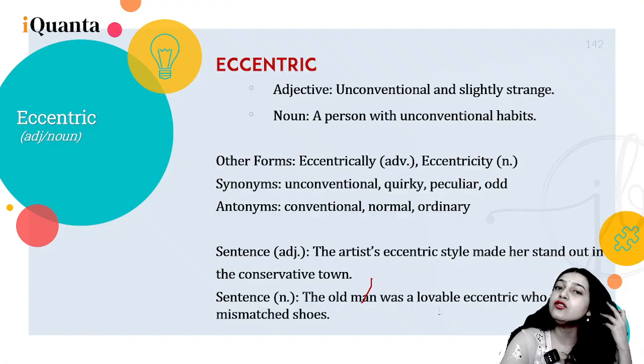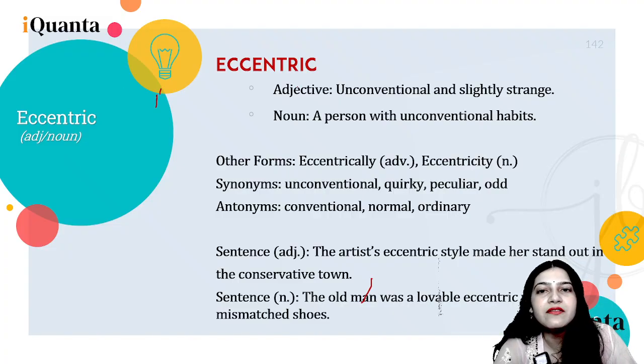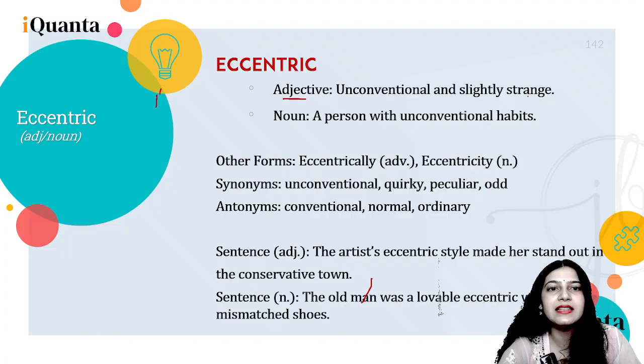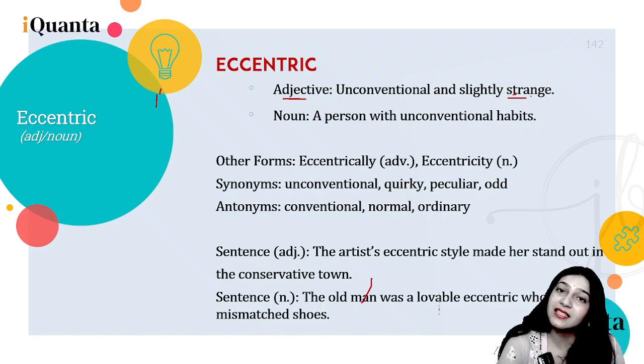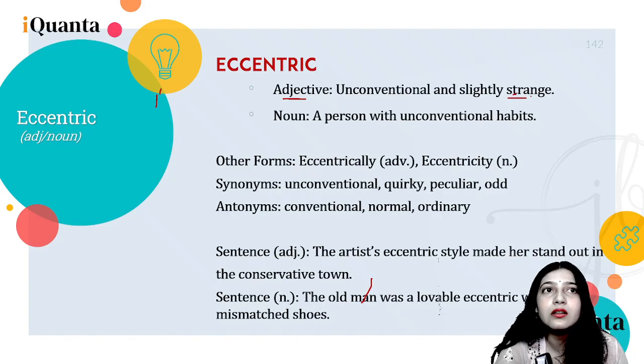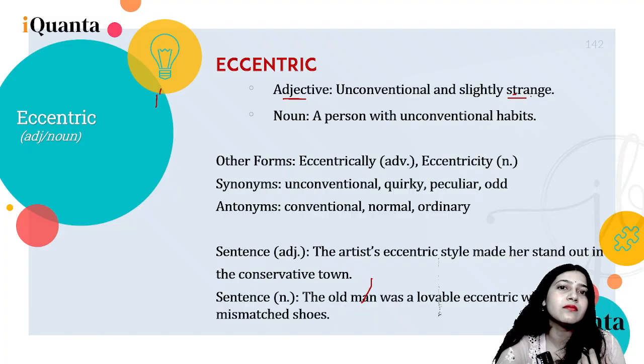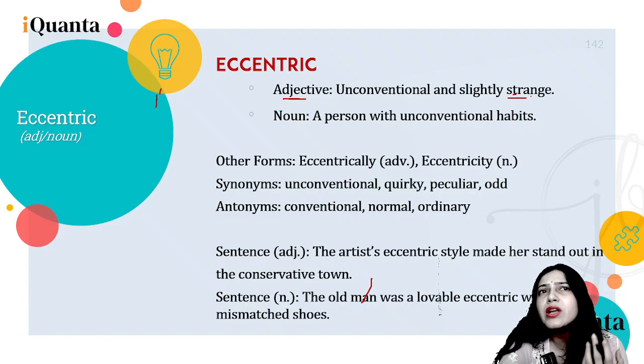Now, eccentric is unconventional if you look at the adjective, and slightly strange. Basically, these people are not irrational or harmful. They're just strange, they're just quirky, right?